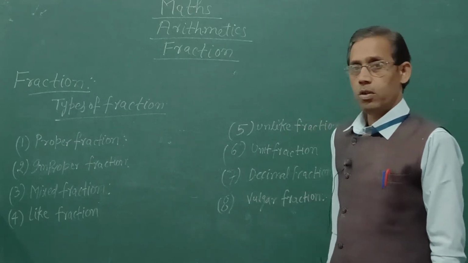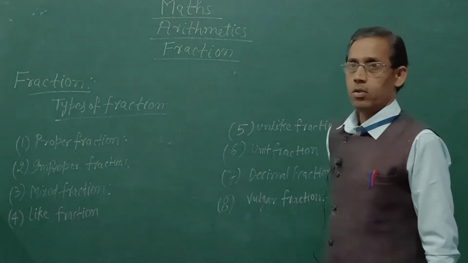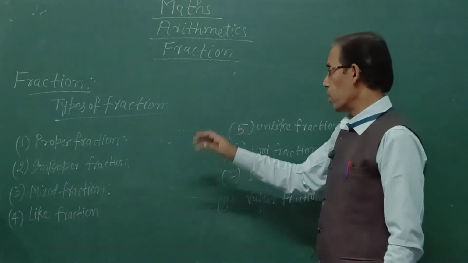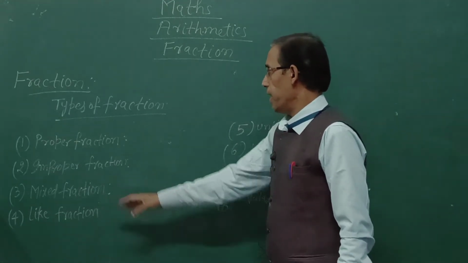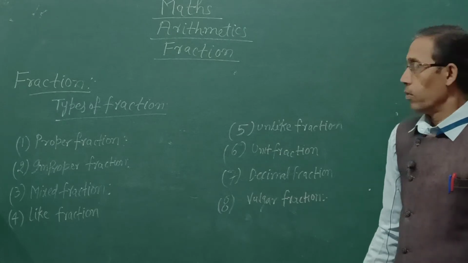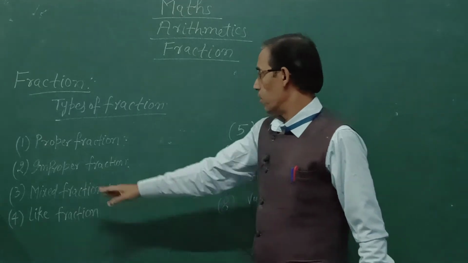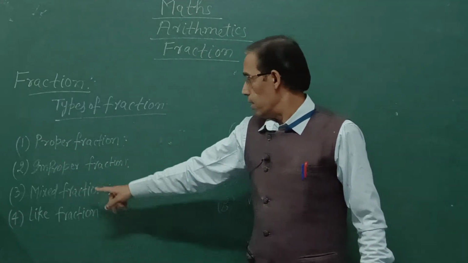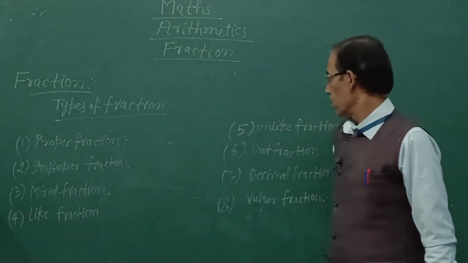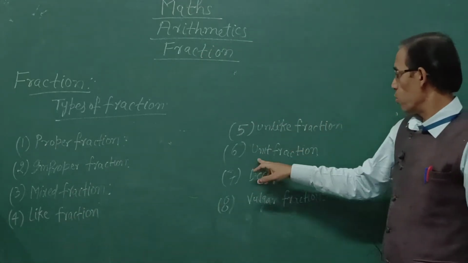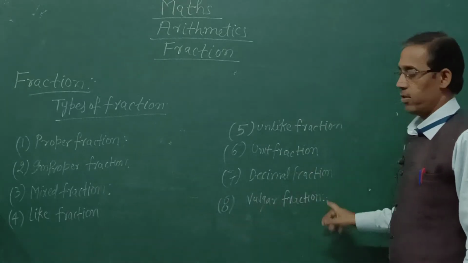In the last video, I had discussed fraction. So I am going to continue fraction and types of fraction. There are 8 types of fraction. First one is proper fraction, second improper fraction, third mixed fraction, fourth like fraction, fifth unlike fraction, sixth unit fraction, seventh decimal fraction, and eighth vulgar fraction.